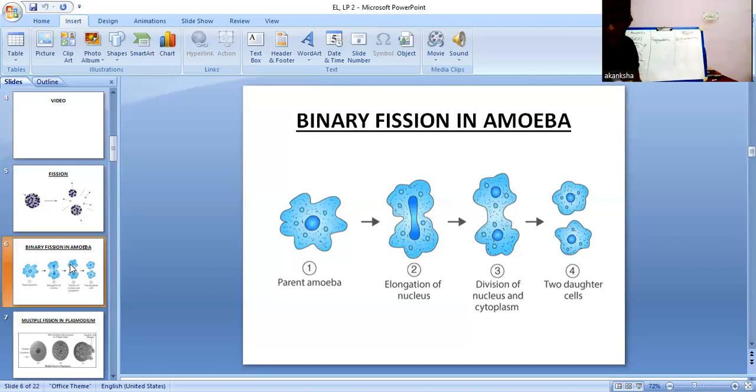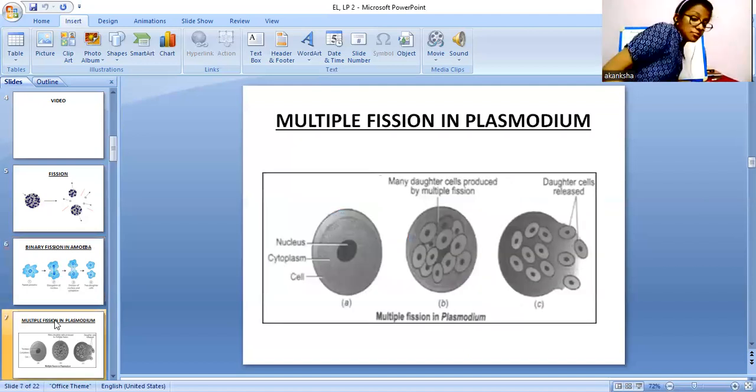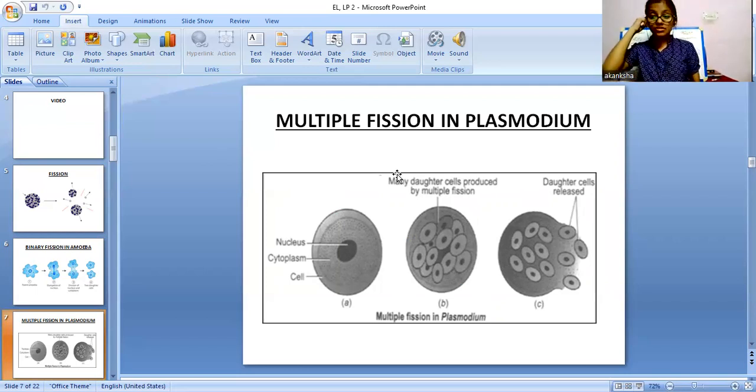In your NCERTs, there is also one main example, in the malarial parasitic cell, that is the plasmodium. You must have heard about it. In plasmodium, multiple fission is happening, not binary fission. Why we are saying multiple: there multiple daughter cells are produced.